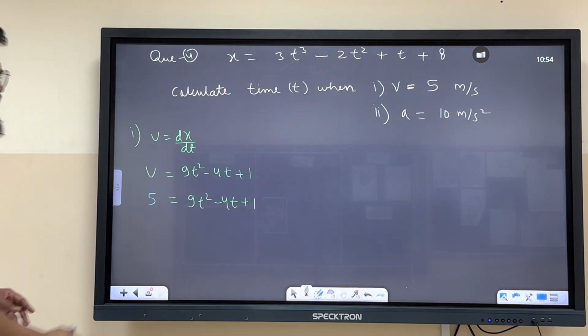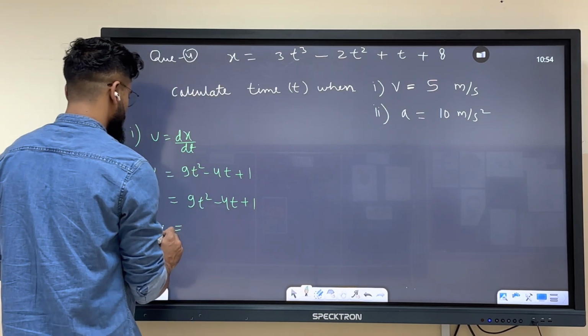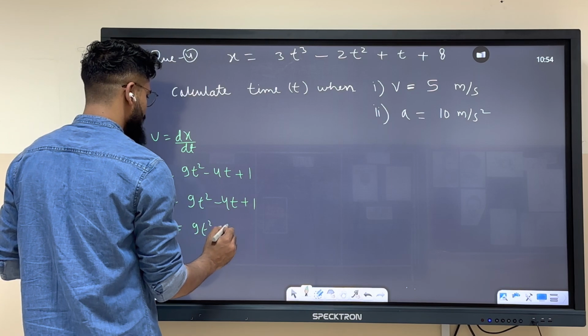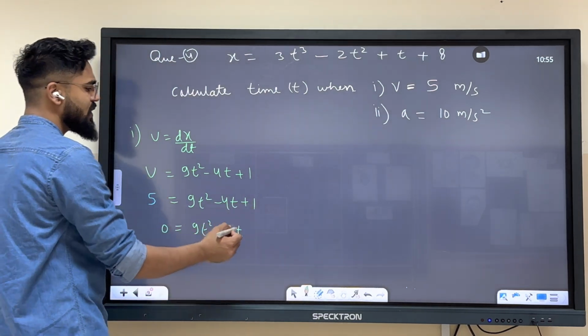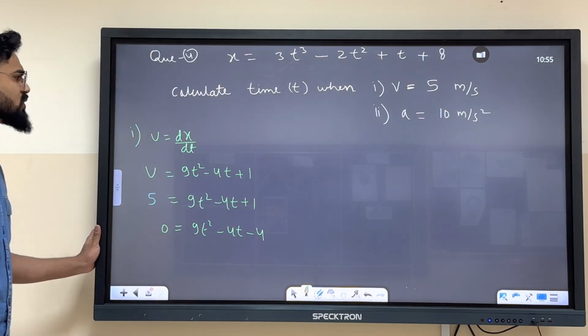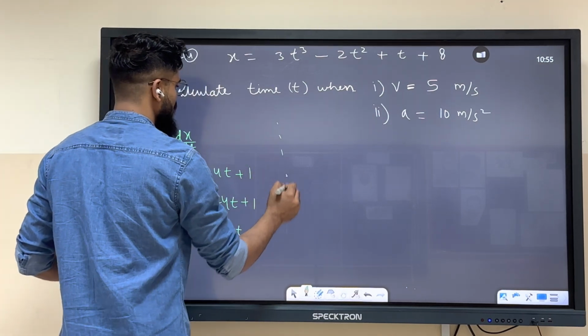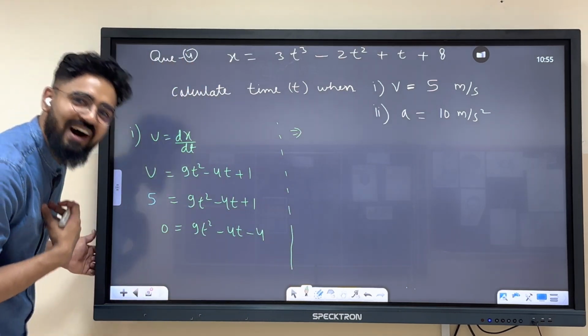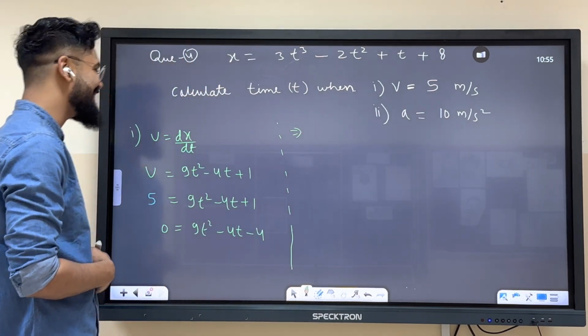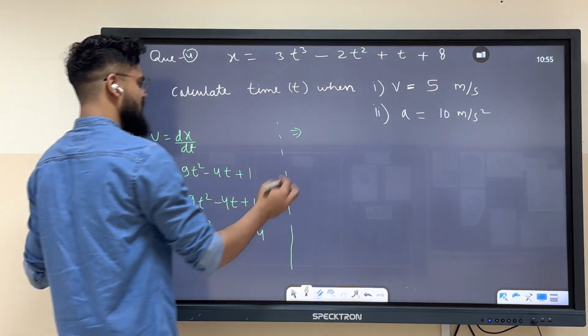Okay, now see, the coordinate equation has become 9t² minus 4t. Okay, 5 will come over here, it will be -5 plus 1, -4. Sure? Okay, so now tell me, the solution you cannot do it, right? You are smart, you can do it.